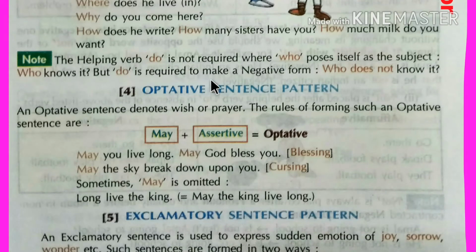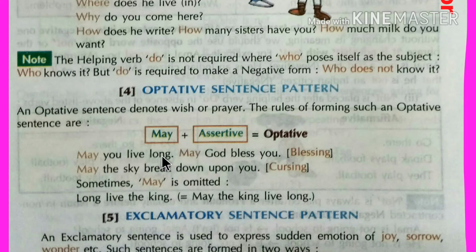Well, now we are going to learn the optative sentence pattern, right? Optative sentences denote or express a wish or prayer. Well, the rule of forming such an optative sentence is may plus assertive, right? May plus assertive equals optative. That is, you have to add may before an assertive sentence.